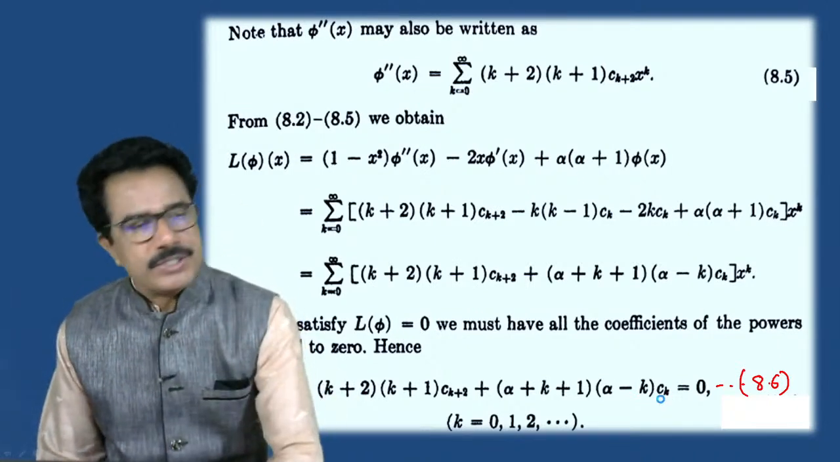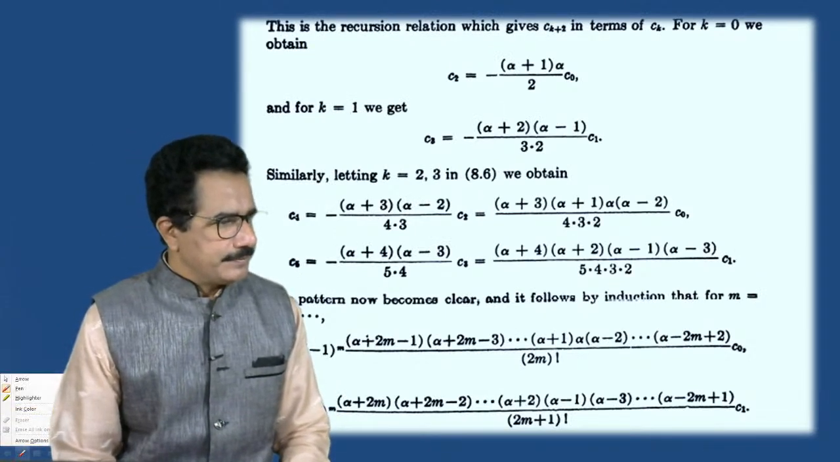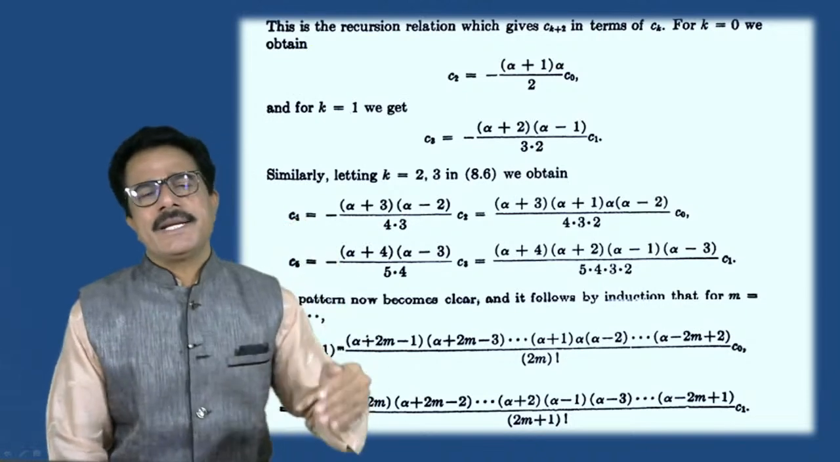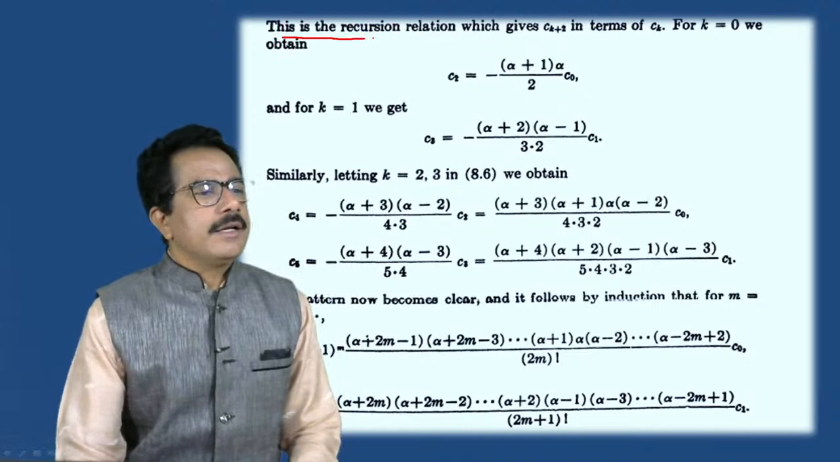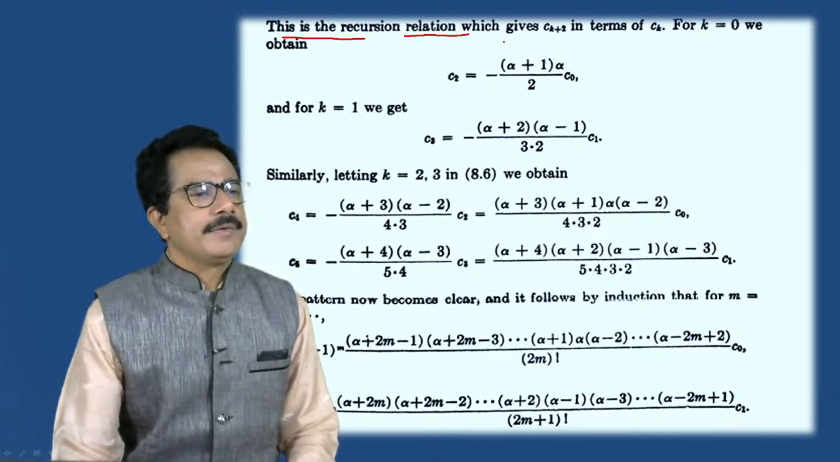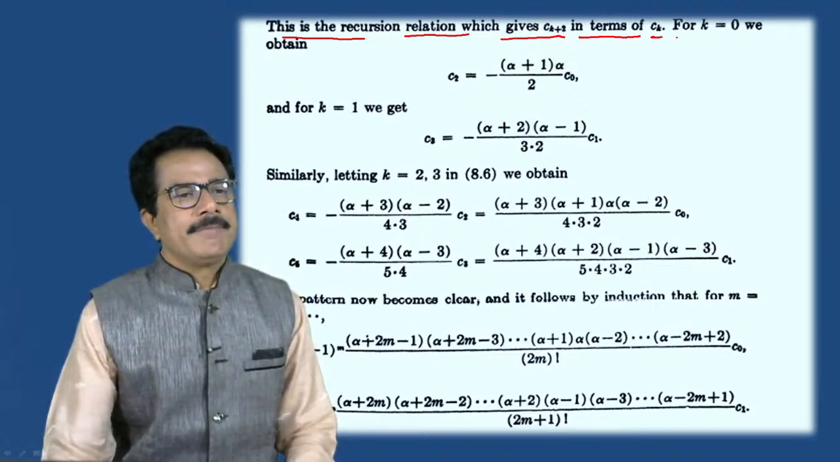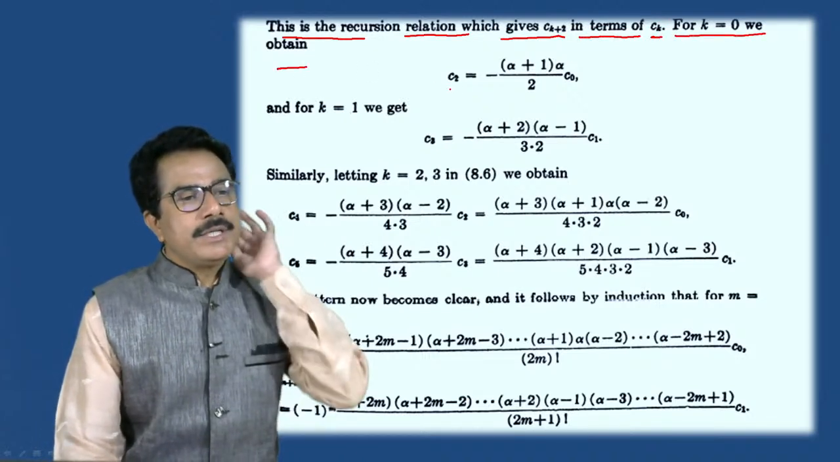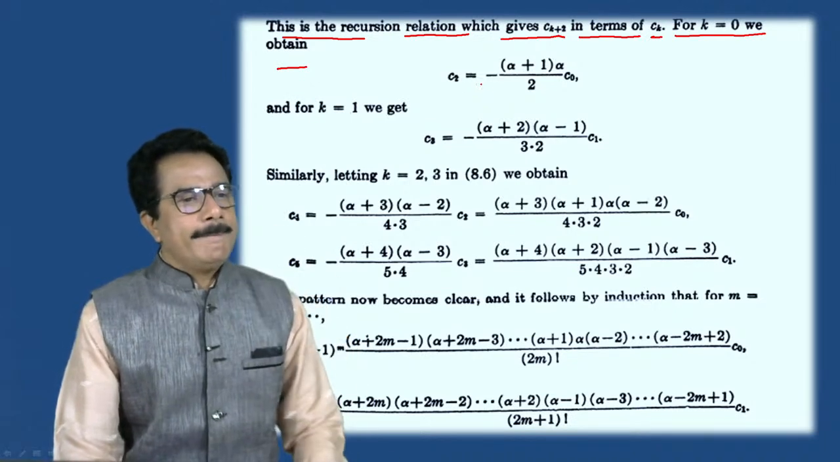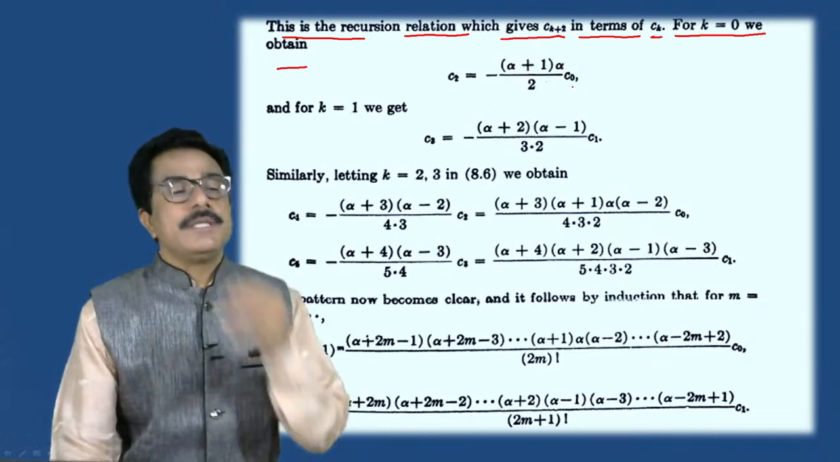Ck means C1, C2, C3. So we can write this as, समजून घ्या, खूप मोठा थेरम आहे हा, खूप मोठा थेरम आहे. This is the recursion relation. It gives Ck plus 2 in terms of Ck. For k equals 0, we can obtain C2 equals minus alpha plus 1 into alpha divided by 2 into C0.